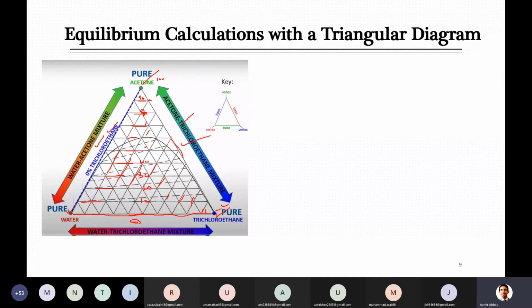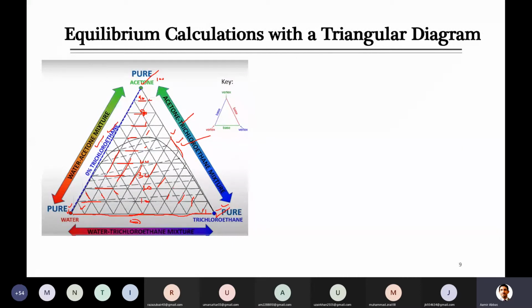So water here will be 0%. When it is 0% here, you keep on moving inside, and finally you reach this point which is 100. Then this line is 90, the next line is 80, and 70, and so on, and finally you touch this line which is 0%.